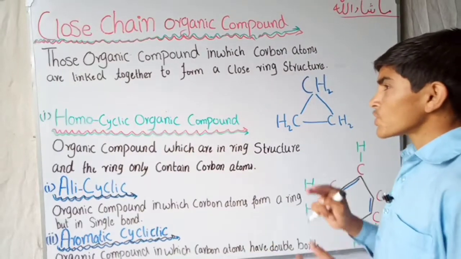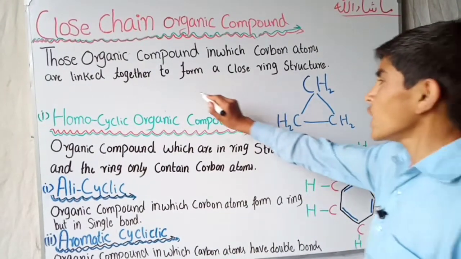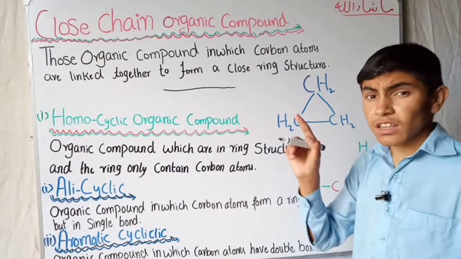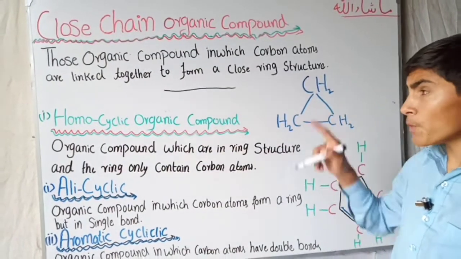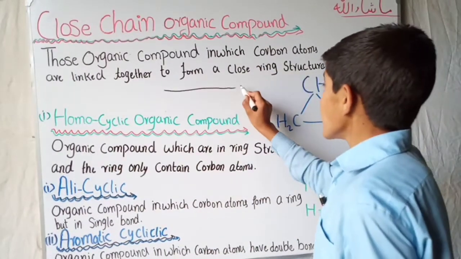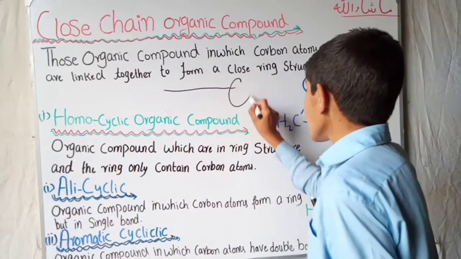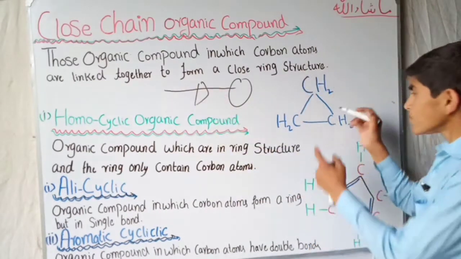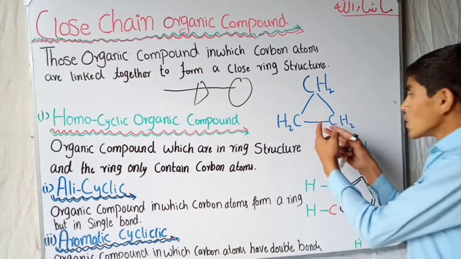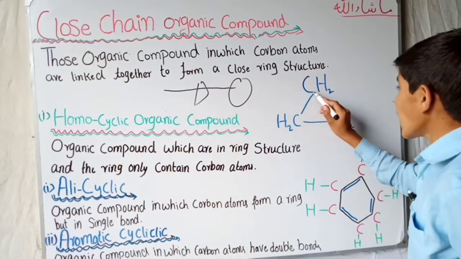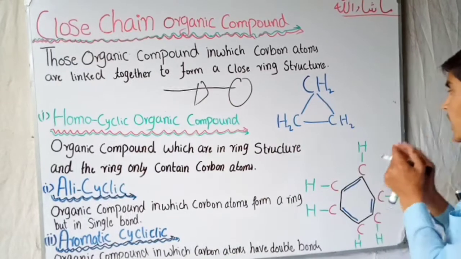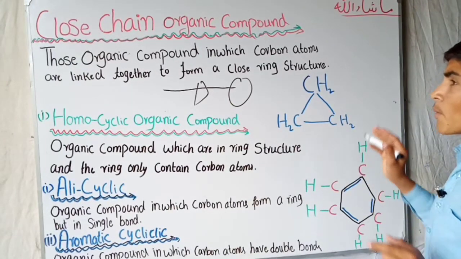In the previous part we studied that carbon makes a continuous chain, so we call it open chain. But now the carbon will make a ring-like structure like this or like this. You can see here, this is a closed chain organic compound. Three carbon atoms are linked together and form a closed chain.